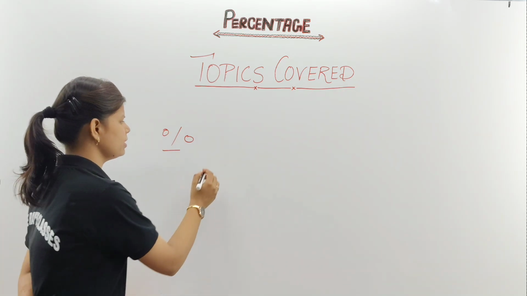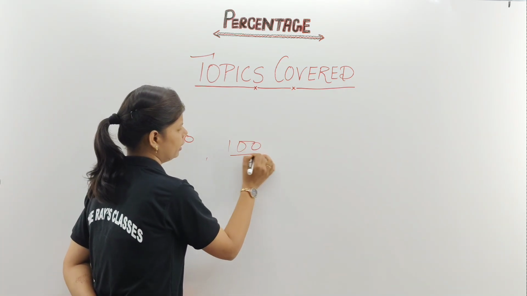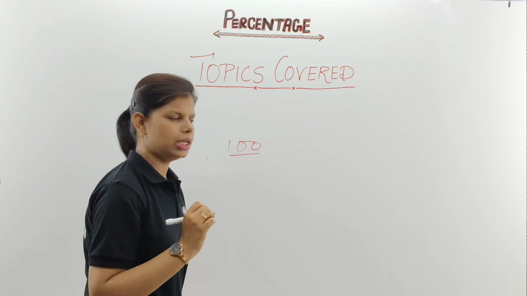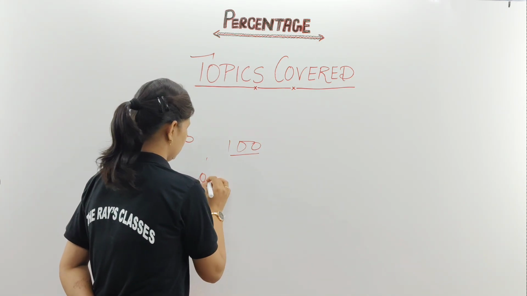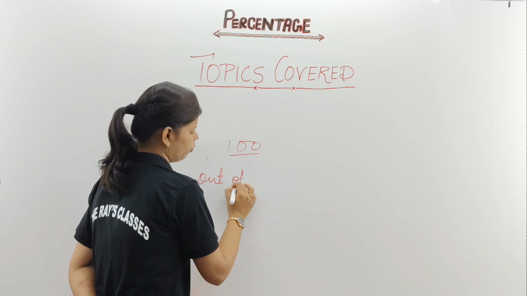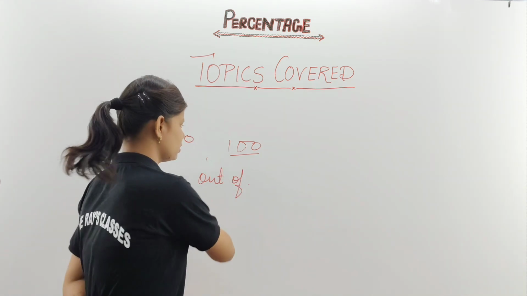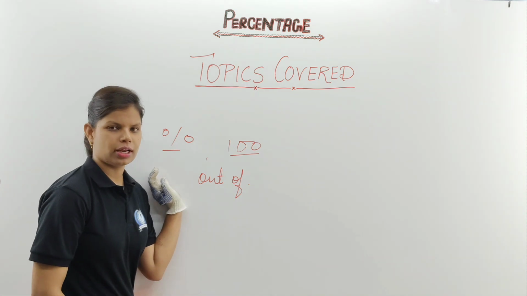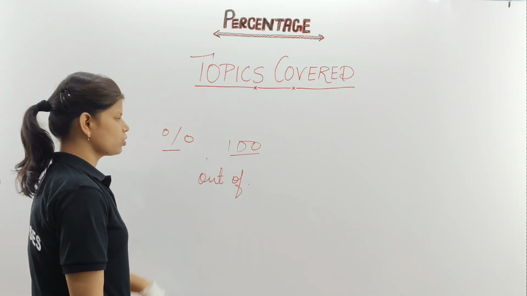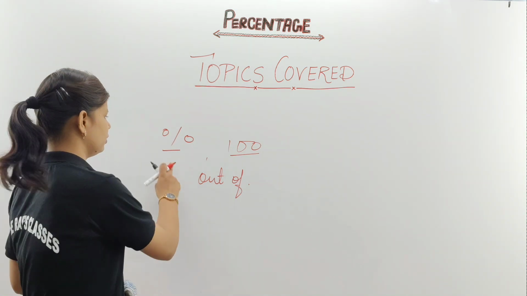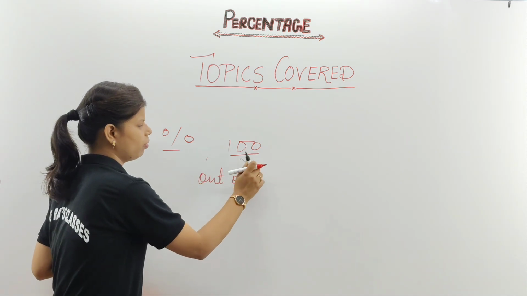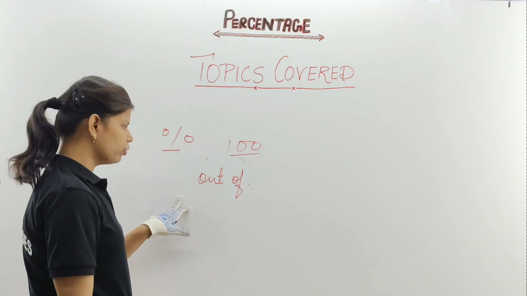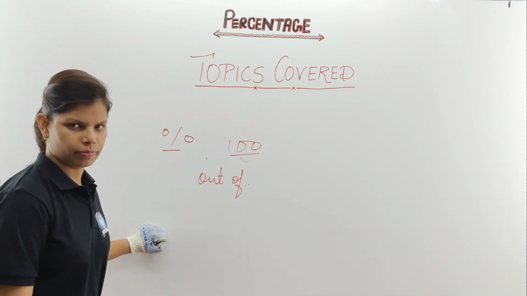Clear? Otherwise, it can be written in the form of 100 or it can be called out of. Out of what? 100. This is just the outline. Children, this is the first time for your class. If somebody asks you what the symbol of percentage is, then you will tell them it is written in the form of hundreds. And in words form, if you are going to talk about it, it is out of.